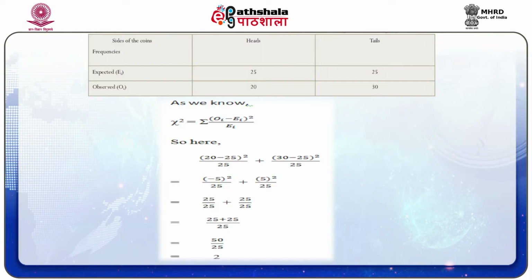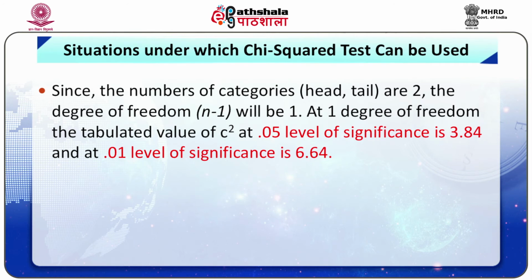As we know, chi-square equals the summation of (Oi minus Ei) squared divided by Ei. Using this formula, we calculate the chi-square value, and this turns out to be 2. Since the number of categories, head and tail, is 2, the degrees of freedom, defined as n minus 1, will be 2 minus 1, which is equal to 1.